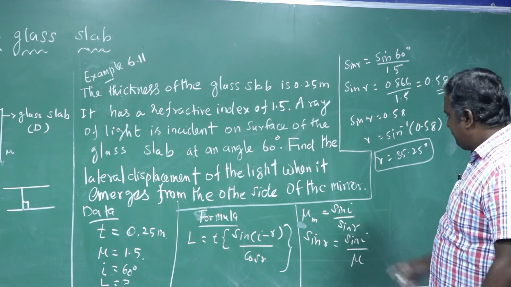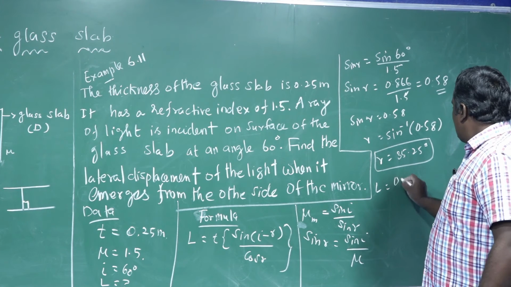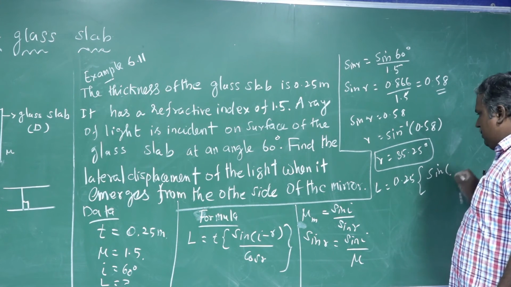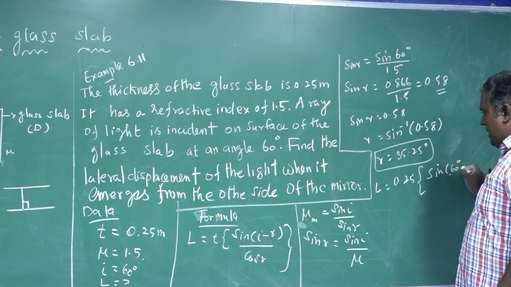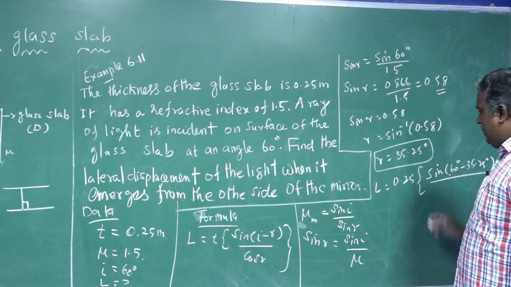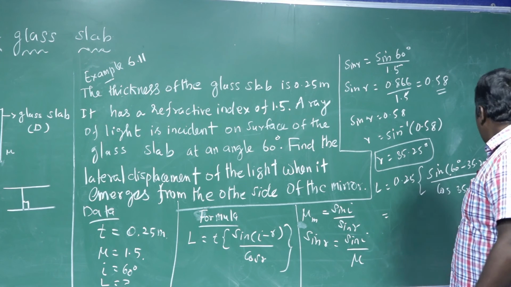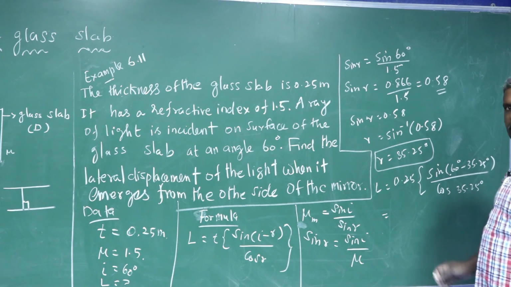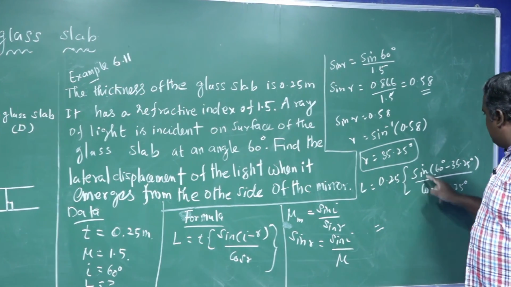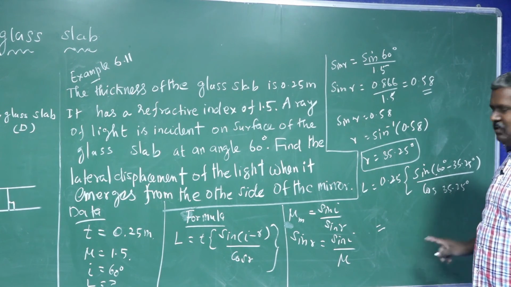So now L is equal to, what is the t value? 0.25, times sin of 60 degrees minus the r value 35.25 degrees, divided by cos of 35.25 degrees. Okay, clear? So L is equal to 0.25 sin of (60 degrees minus 35.25 degrees) by cos of 35.25 degrees. That's all.